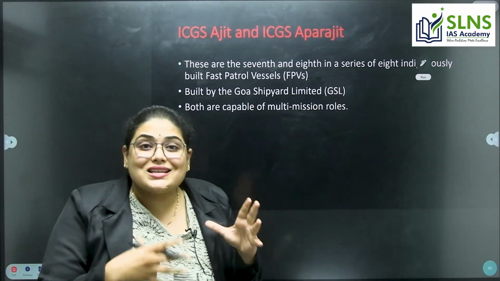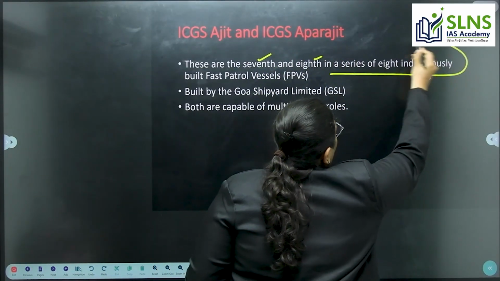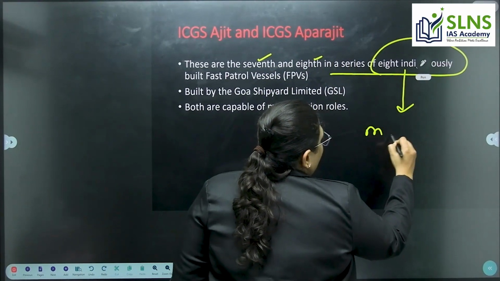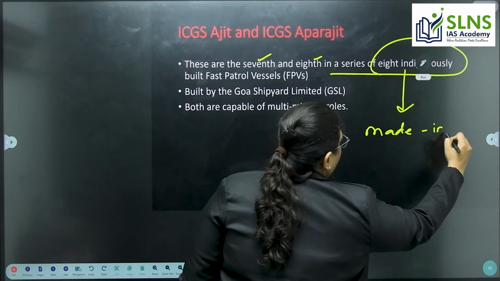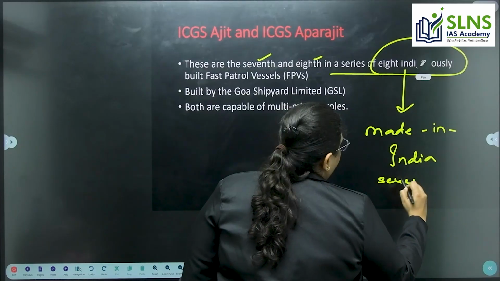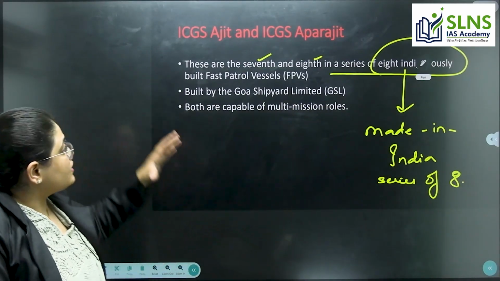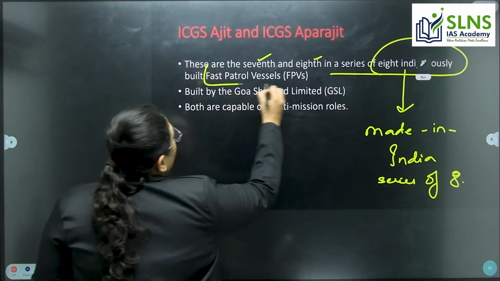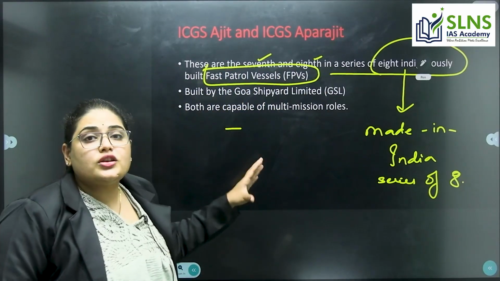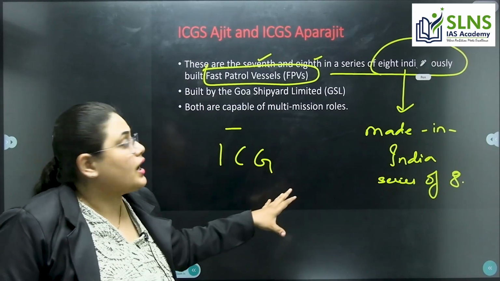These ships are the 7th and 8th in a series of 8 indigenously made, made in India, fast patrol vessels. Till now, 8 vessels have been launched by the Indian Coast Guard.